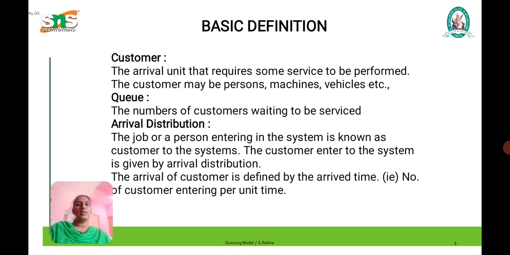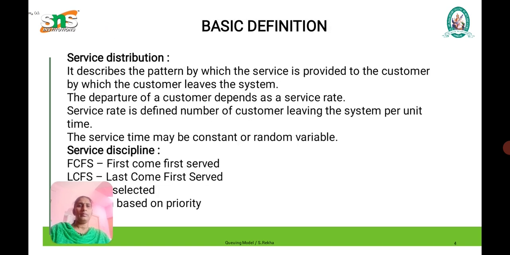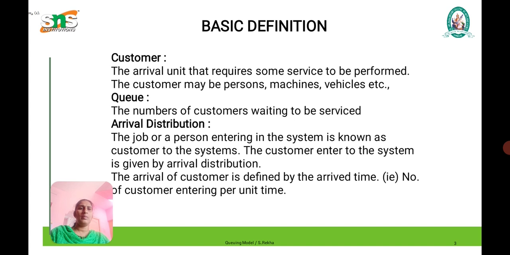What are the basic definitions? Customer, queue, arrival distribution, service time, etc. Customer is the arrival who needs some service to be performed. The customer may be a person, machine, vehicle, etc. The number of customers waiting to be served is a queue, and the arrival distribution is the jobs or persons entering the system, known as customers. This is represented as lambda.